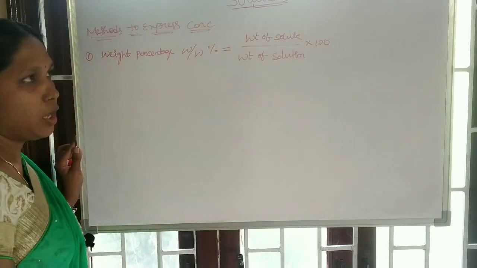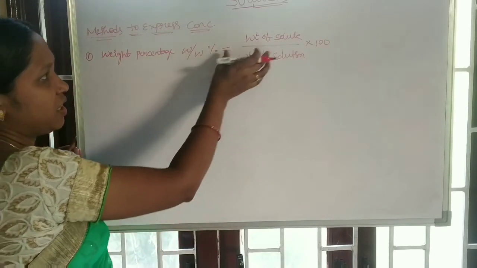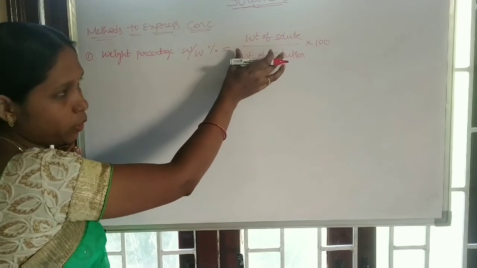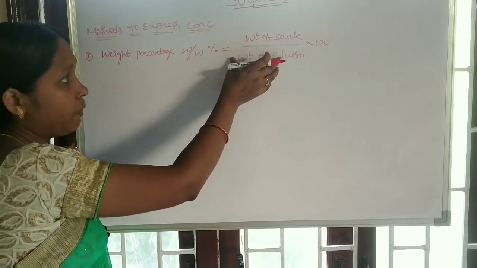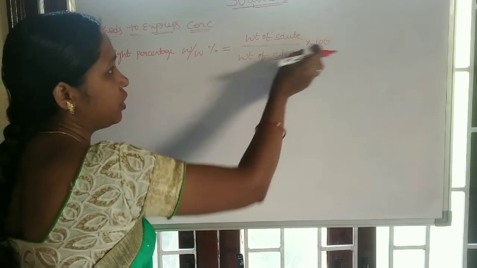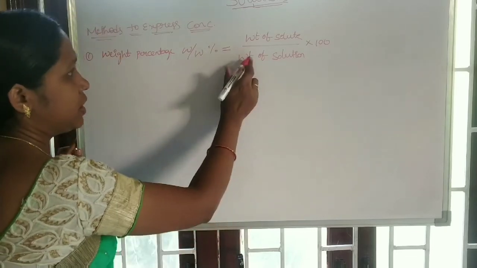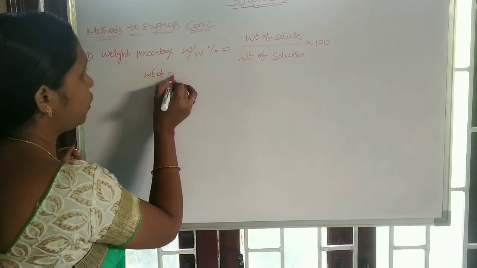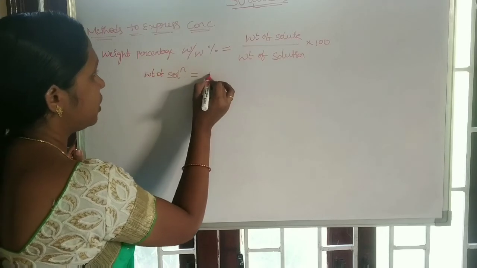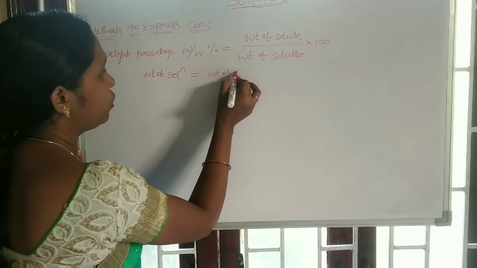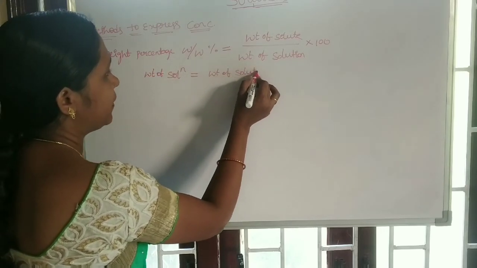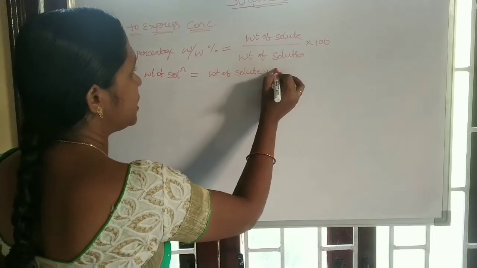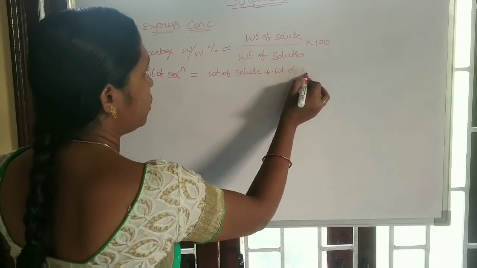Weight percentage is equal to weight of solute by weight of solution into 100. Here, the weight of solution means weight of solute plus weight of solvent.